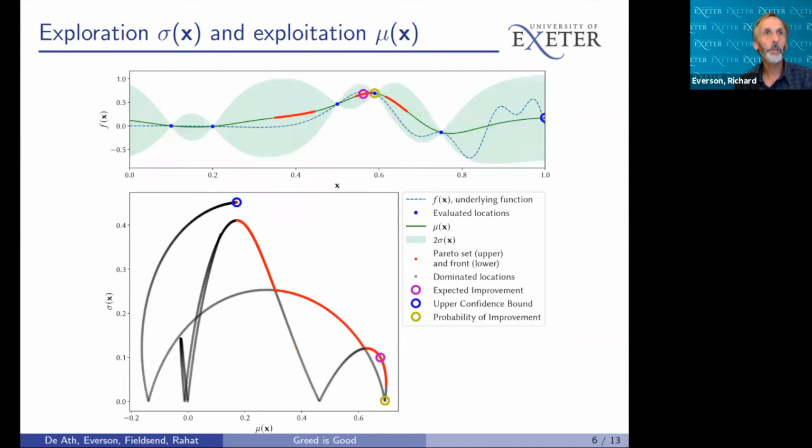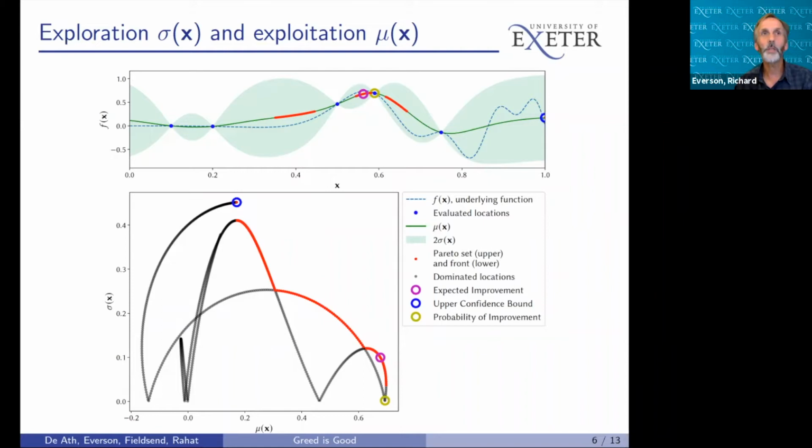For this toy example, the figure shows the degree of exploration measured by the predictive uncertainty sigma versus the mean function. Ideally, we would like to maximize both, but there is usually a trade-off, and the optimal trade-off is captured by the Pareto set marked in red.